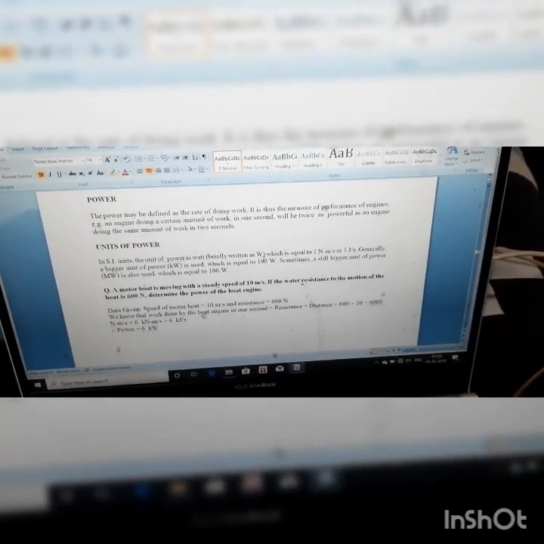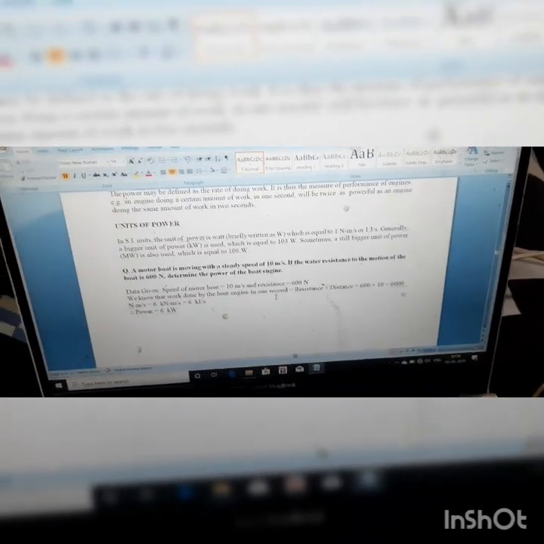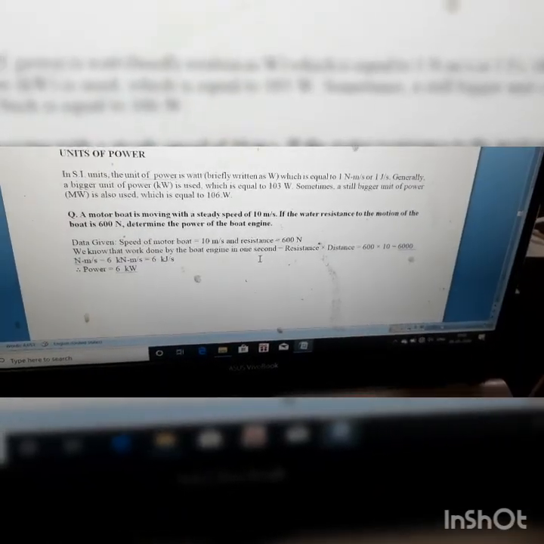What is the unit of power? In SI units, power is work done per second. What is the unit of work done? Newton meter or joule. Next we'll solve one problem related to this.